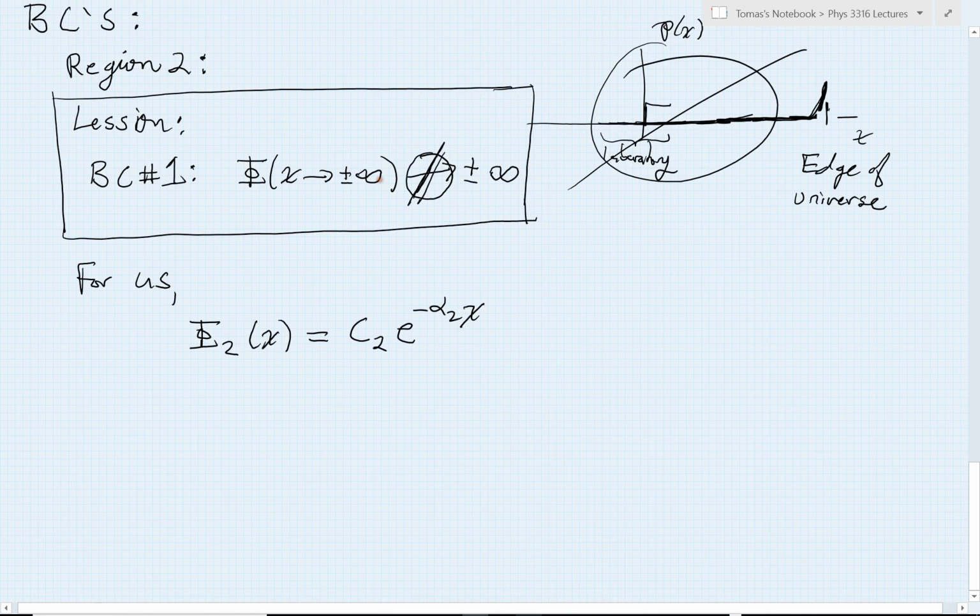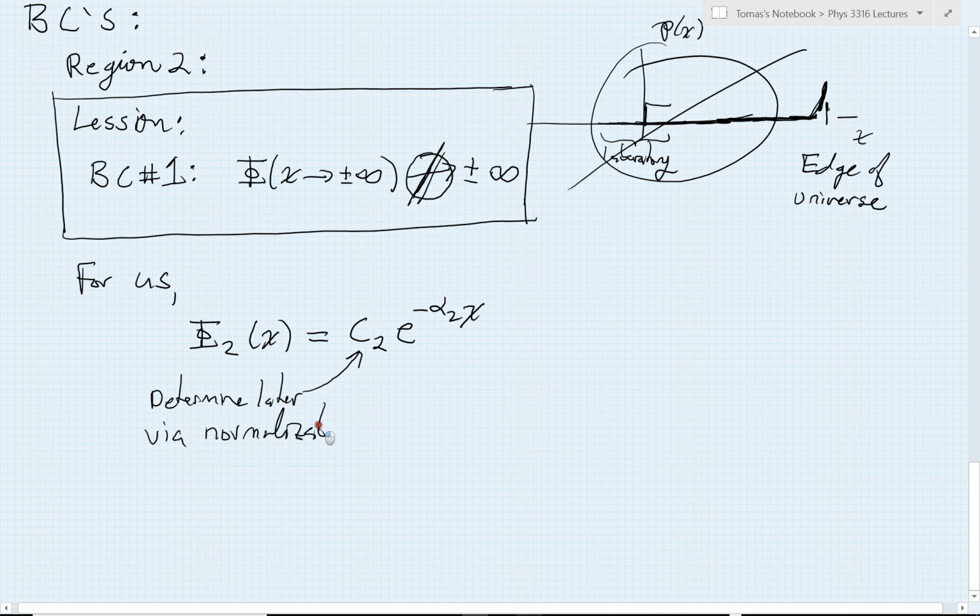So it will look just like this. You may be wondering, I still have one undetermined parameter here, but that parameter ultimately just sets the scale of phi. We will determine it later. It's related to the normalization of the overall wave function.